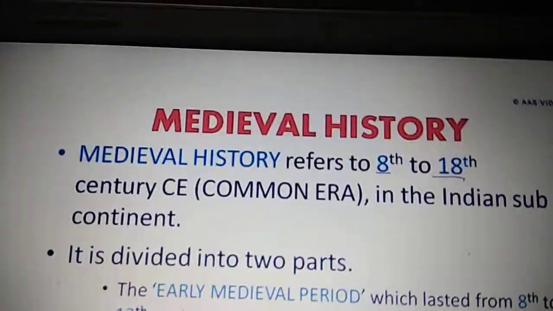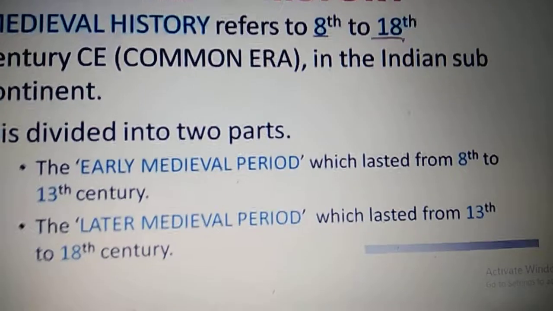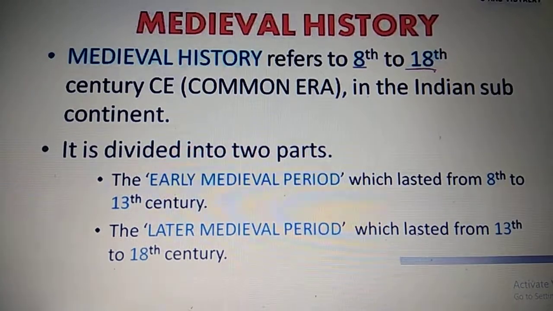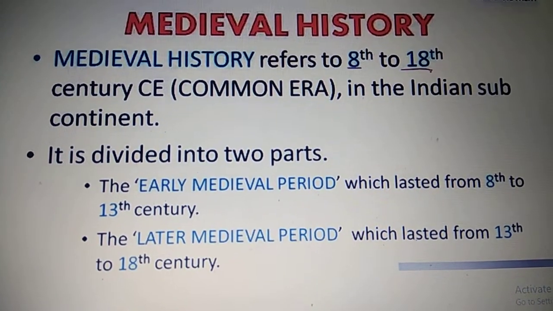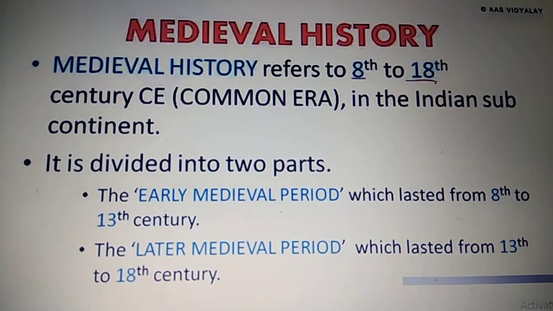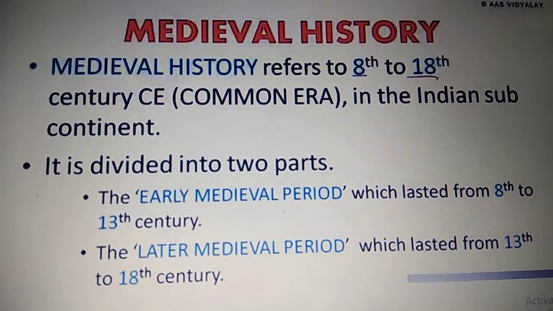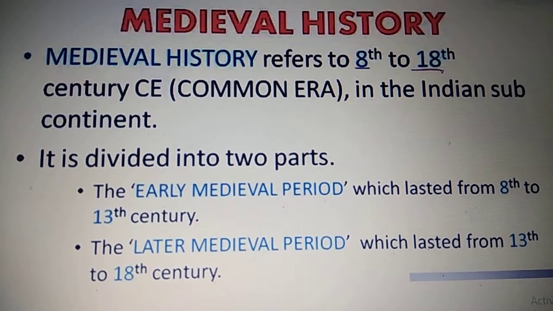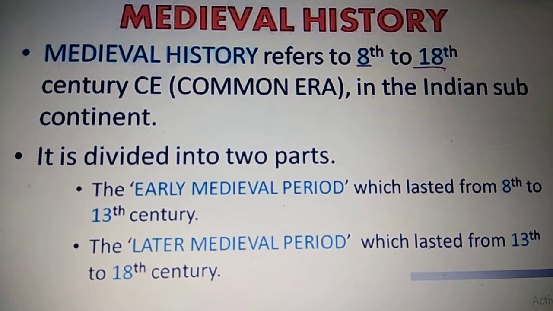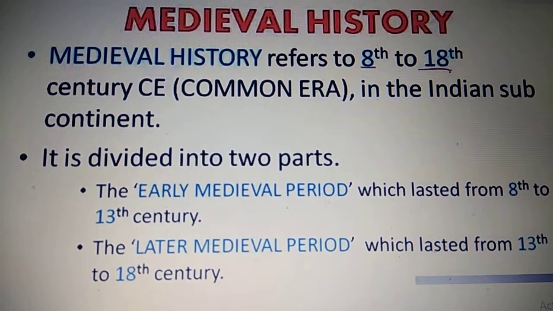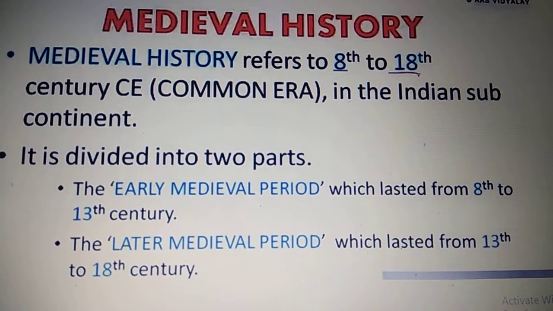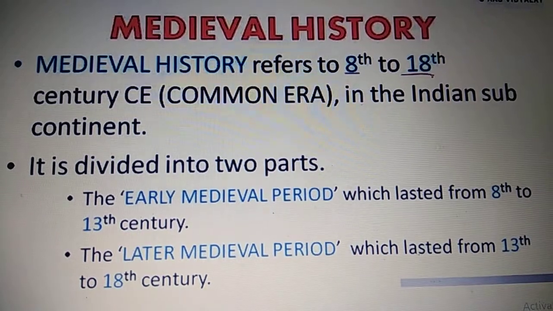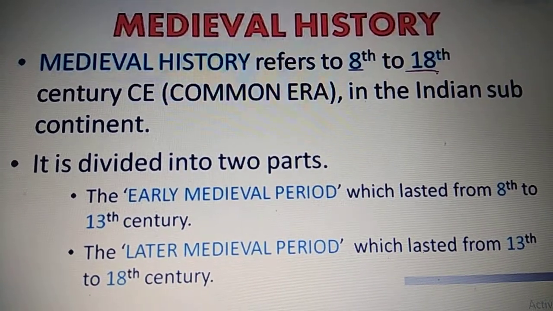And we can divide medieval history into two parts. Early medieval lasted from the 8th to the 13th century, and late medieval lasted from the 13th to the 18th century. In this chapter we look at some of the changes that have taken place in this period. The study of medieval history is very important because all the changes that you see later on started from the medieval period. So the medieval period is going to be very interesting for you. In 7th we are going to learn everything about medieval history.